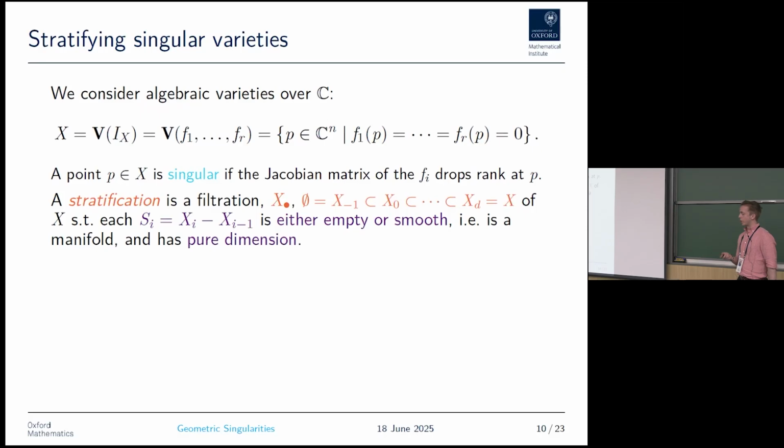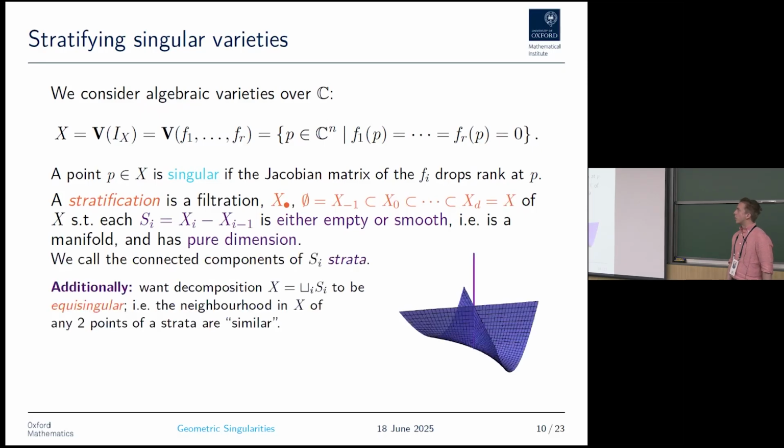And these manifolds should have pure dimension. Such a manifold will be called a strata. And additionally, we will want this decomposition to be equisingular. This means that the local geometry around points should stay constant.